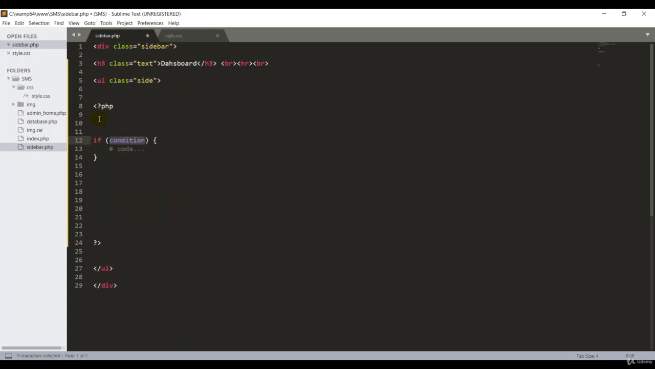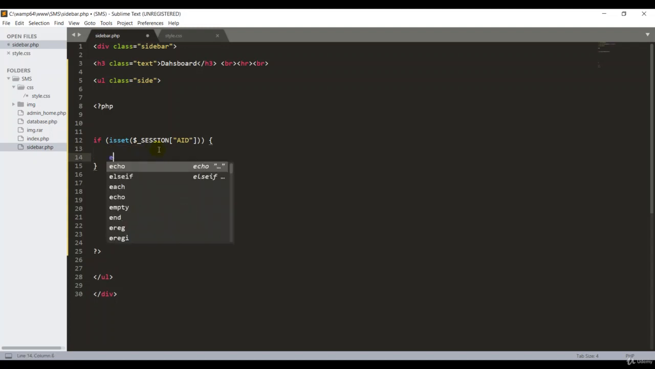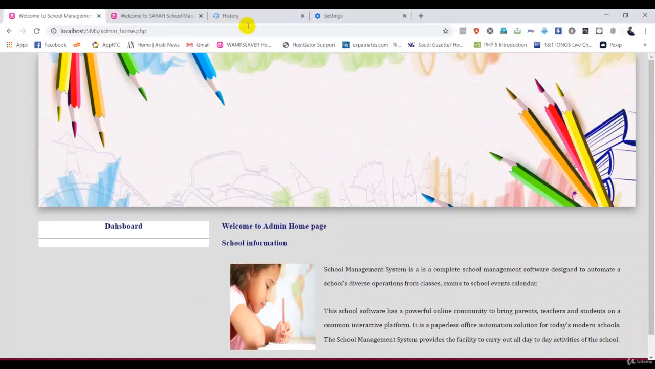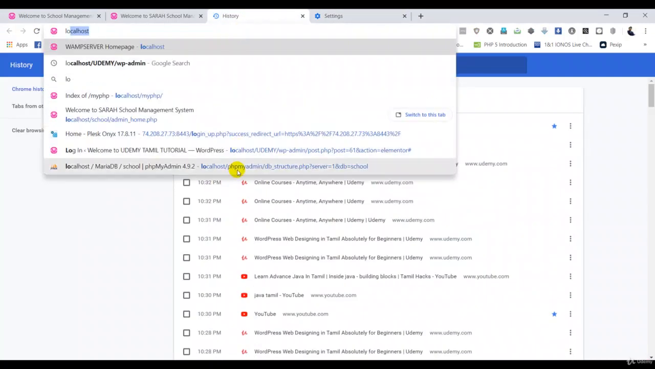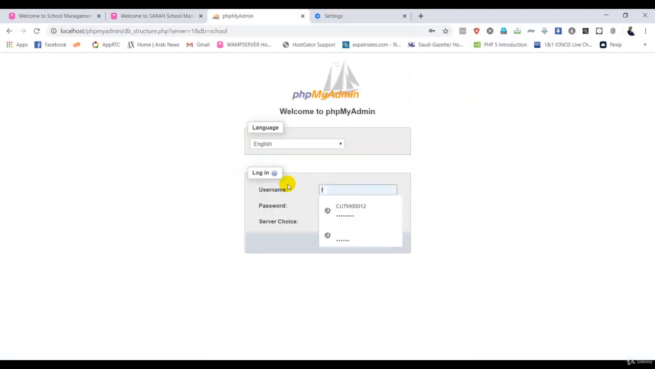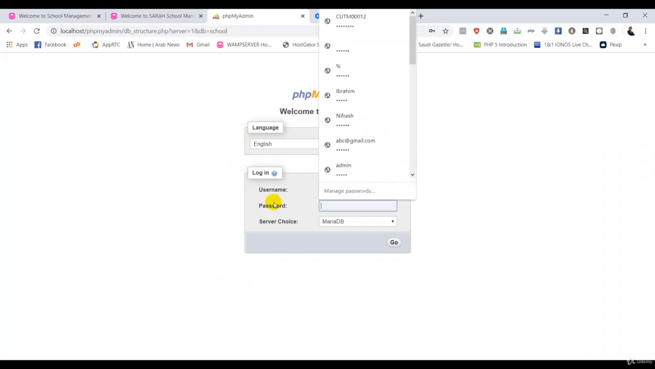Let me tell you why I'm doing this. I'm going to check a session variable. Then typing AID, I'm telling the system, if the user has stored that AID in the session, print this statement. If I go back here, guys, let me show you how to do that. For more information, I go to phpMyAdmin, so you have to remember that.